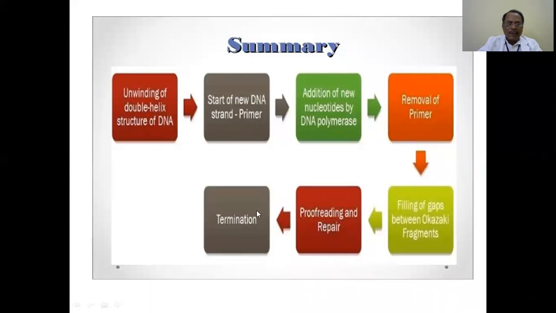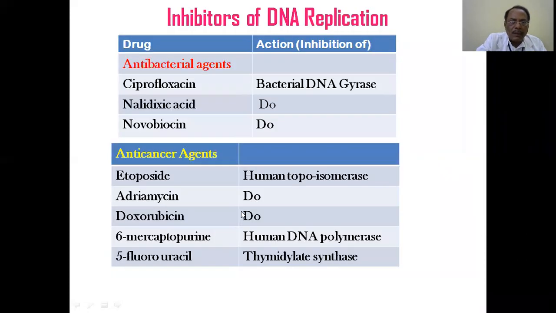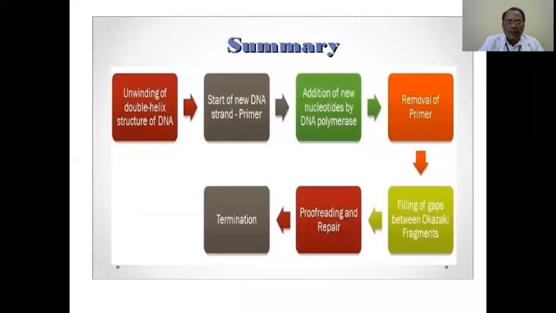And finally, termination. In the process of termination, the last terminal piece of DNA, a sizable length, cannot be further replicated. This zone of last pieces is called the telomere.